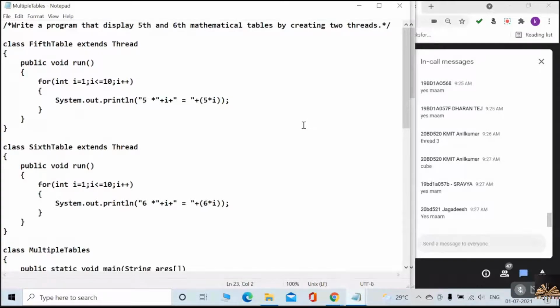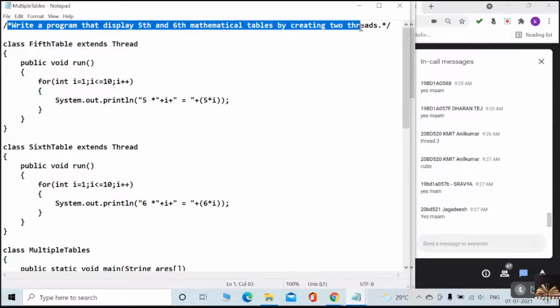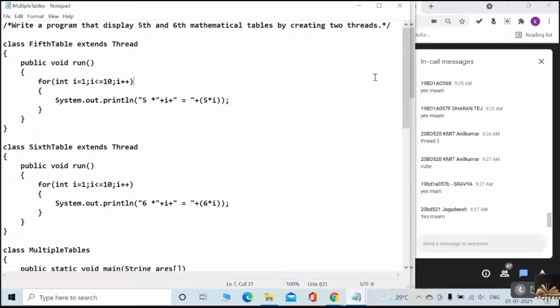So we have one more thing we need to discuss still, which I already gave the description for: to generate multiplication tables, maybe the fifth table and also the sixth table. So how to generate them by using the thread concept. Read the comment line, everybody: write a program that displays fifth and sixth mathematical tables by creating two threads. Here, how many threads are working? Two threads. Yes or no? Two threads are working.